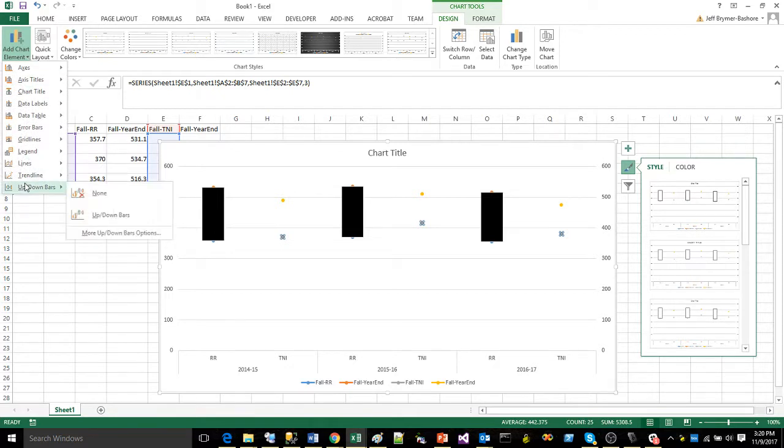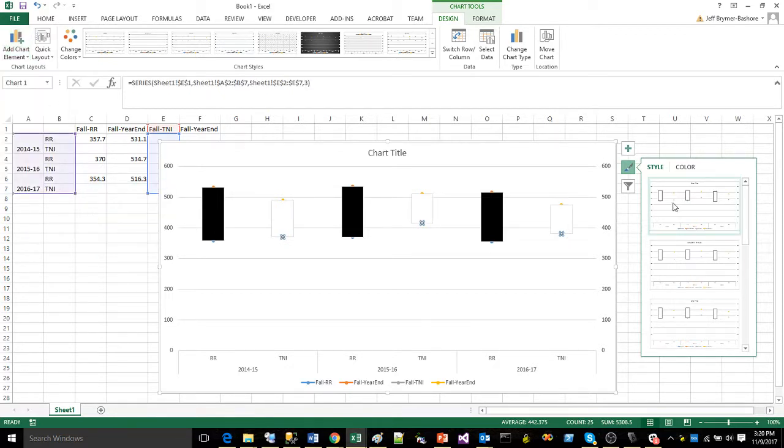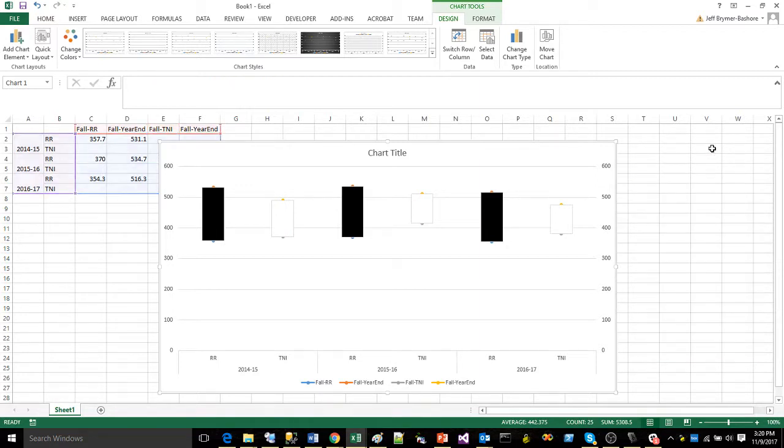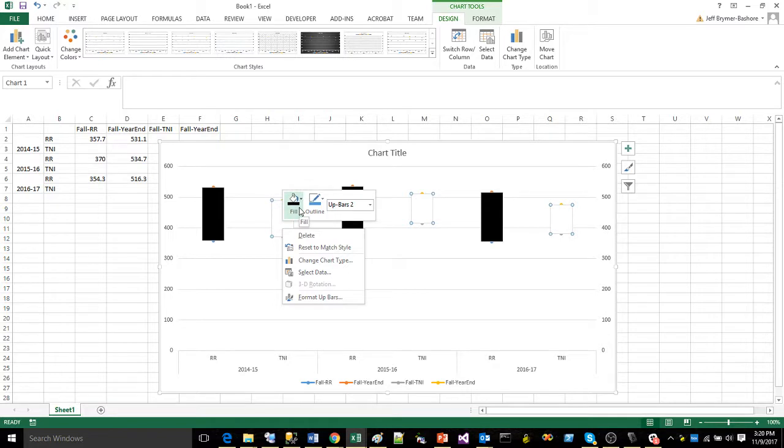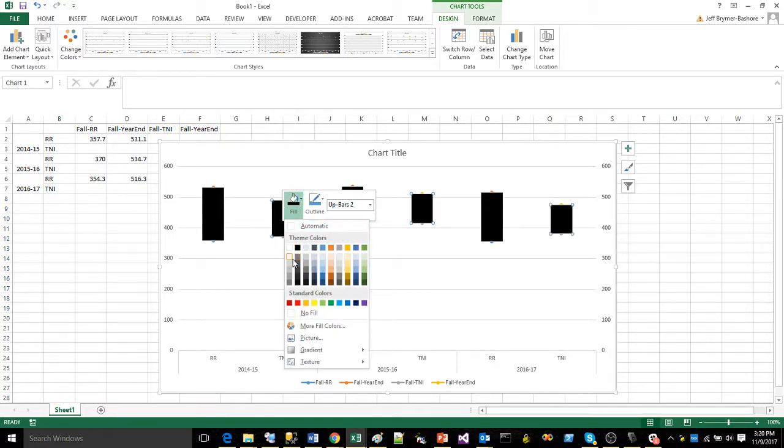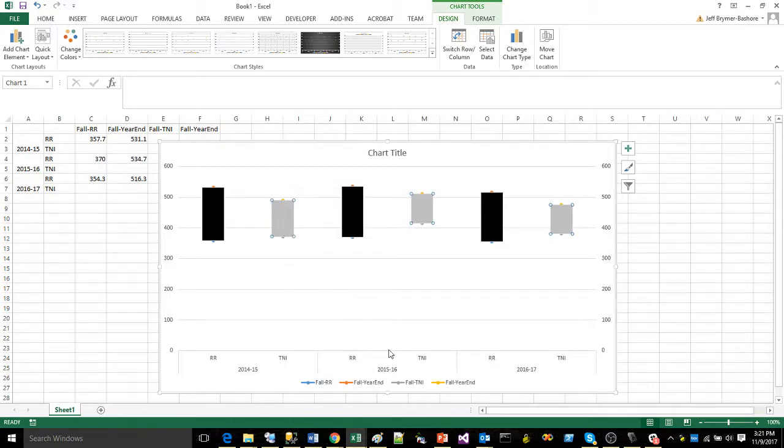And then I'm gonna come say up. I'm gonna add up down bars again to this one. I'm going to right click, 2-finger click if you're a Mac, but if you're a PC, I'm gonna right click and go to fill. And I'm gonna make this a gray color. There we go. Okay, so that's starting to look like our chart, right?